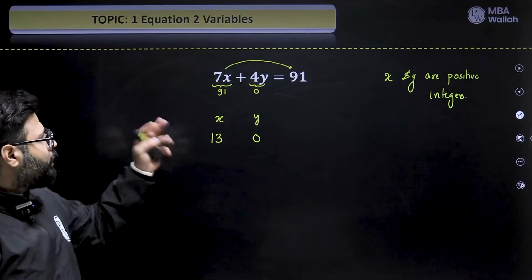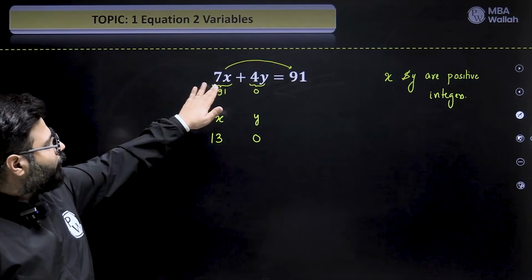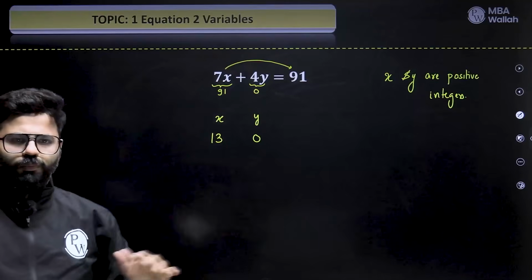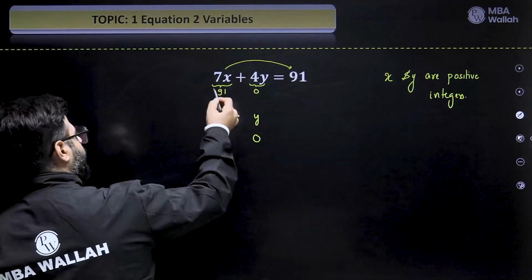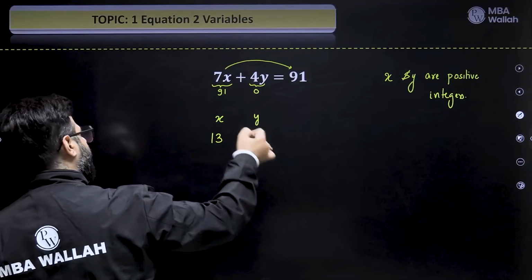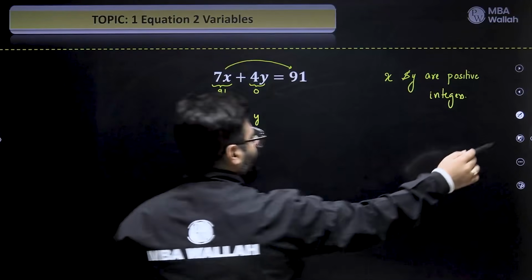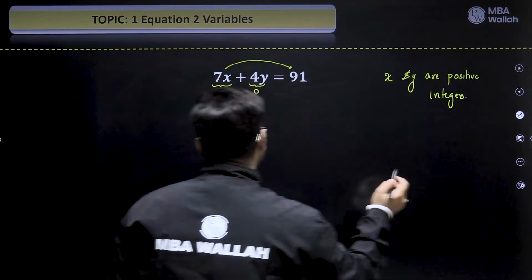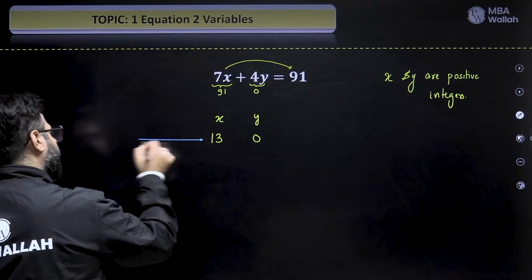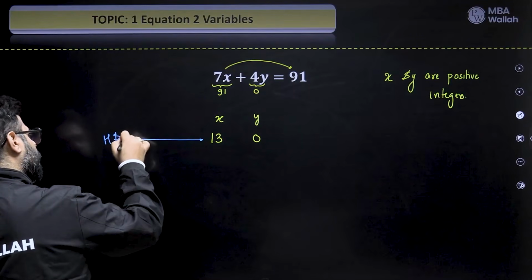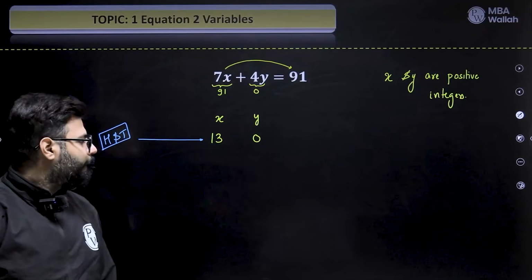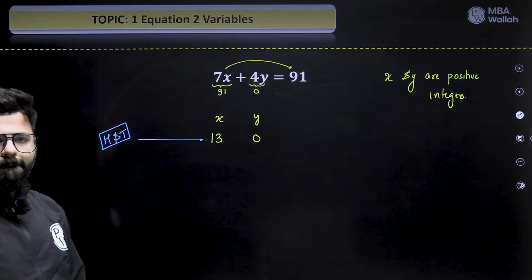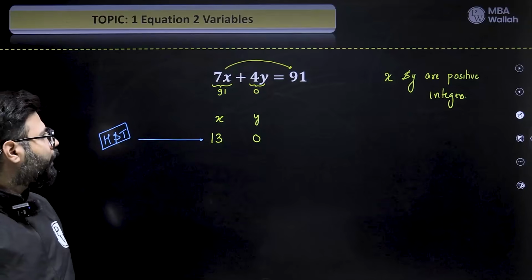So 7 into 13 is 91, I'll get all the 91 from this guy and make it 0. Simple. Now I have the first solution, right? I made this guy 91 equivalent, so this has to be 0. y is 0, 7 into 13 is 91. So my hit and trial is done. HNT means hit and trial, right? Now, how to find out the next one?